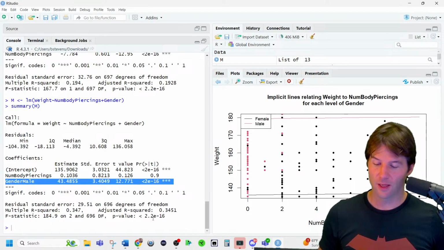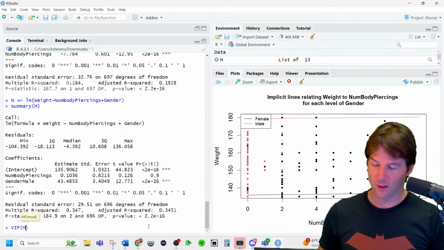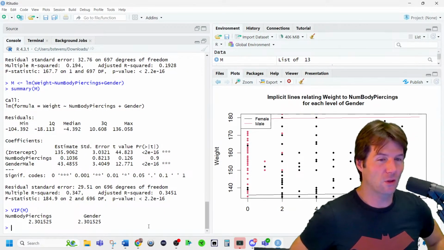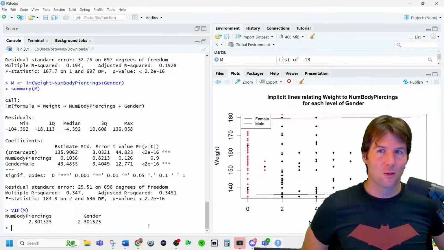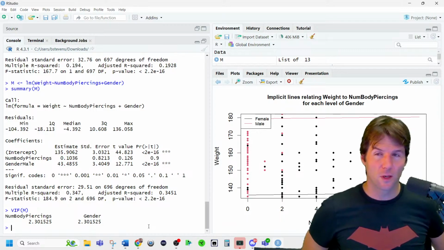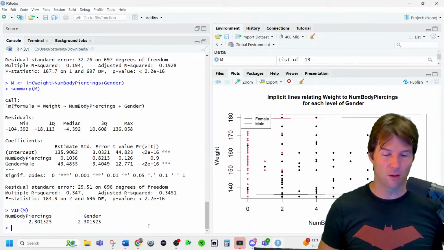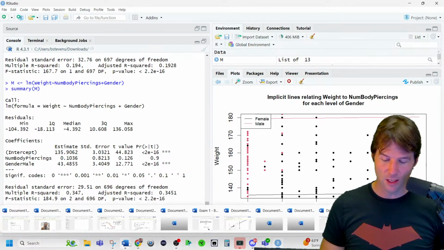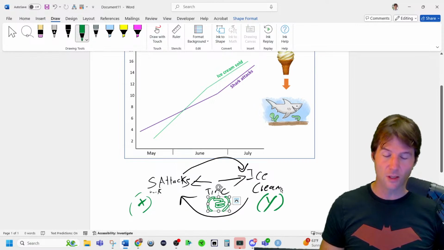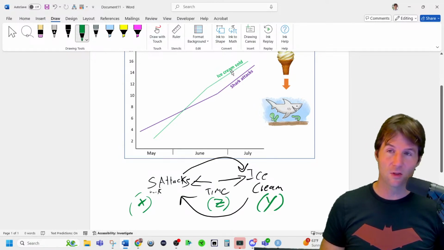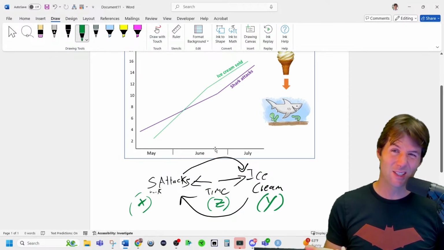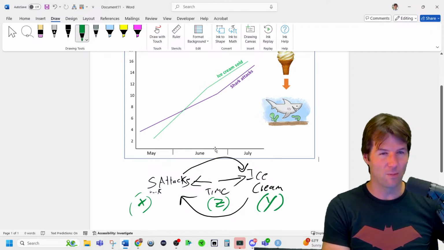It's actually gender male. And we have other ways to analyze that, like variance inflation factor, so there are more ways to analyze this, but we can figure out if something's a lurking variable, and the way to figure it out is to put it in the model. And the classic example, once again, is ice cream sales and shark attacks, which look to be related, but it's actually time of the year that's the real variable.